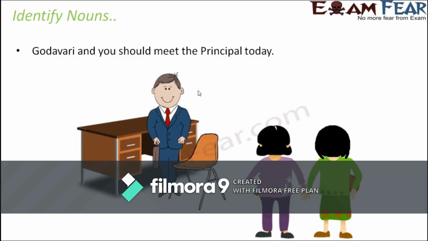Godavari and you should meet the principal today. So here Godavari is the name of a particular girl. So Godavari is a proper noun. You is not a noun. Please understand this. I, you, he, she, they, these are all pronouns. So they are not nouns. So even though you also identifies a person, all these words are used instead of a noun. So they are not nouns.